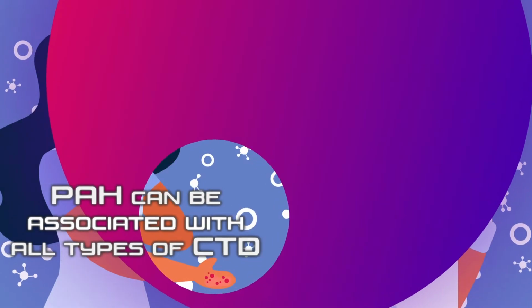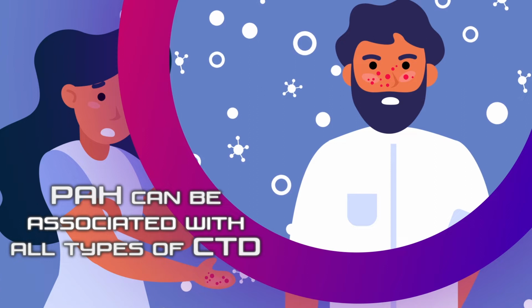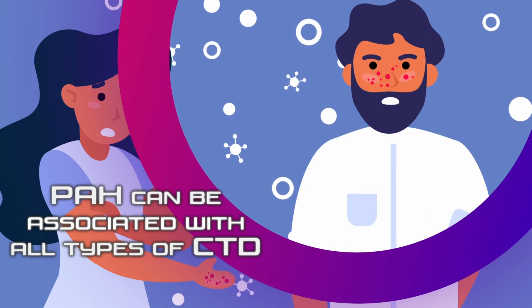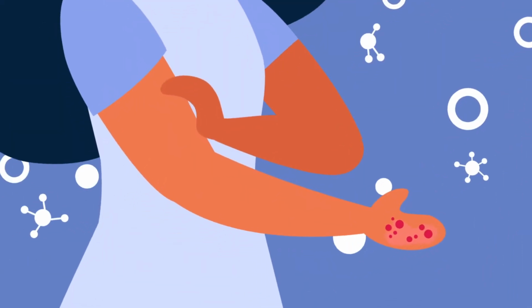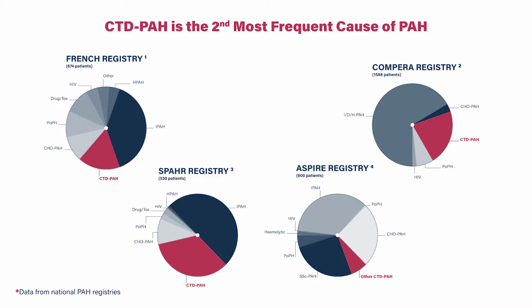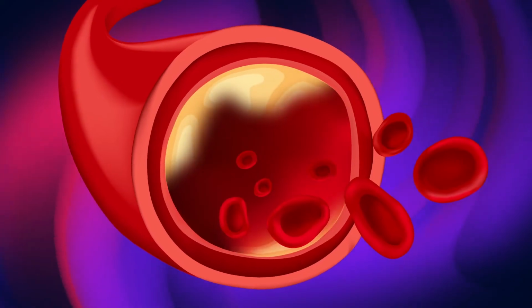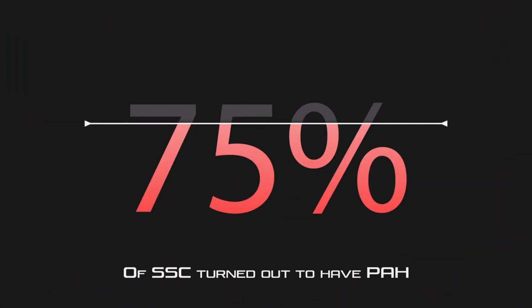PAH can be associated with all types of connective tissue disease, especially systemic sclerosis. PAH associated with connective tissue disease is the second most common cause of PAH. Systemic sclerosis is the most common type of connective tissue disease that is associated with PAH, with around 75% of patients with systemic sclerosis developing PAH.